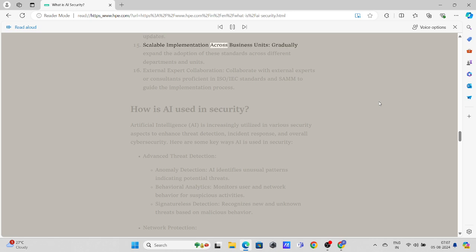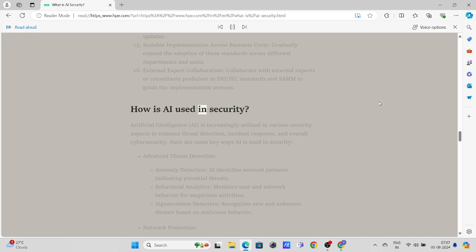Scalable implementation across business units. Gradually expand the adoption of these standards across different departments and units. External expert collaboration. Collaborate with external experts or consultants proficient in ISO/IEC standards and SAM to guide the implementation process.